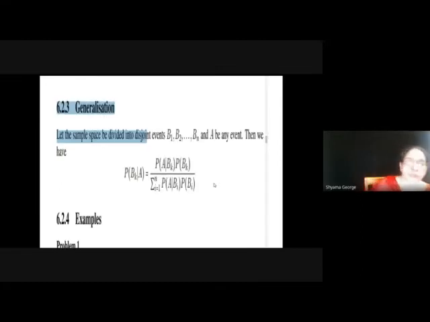So we can generalize the formula. The sample space is divided into disjoint events B1, B2, etc., Bn, and A is any event. Then we have the formula for P(Bk|A), which is equal to P(A|Bk) times P(Bk) divided by the sum over i from 1 to n of P(A|Bi) times P(Bi).